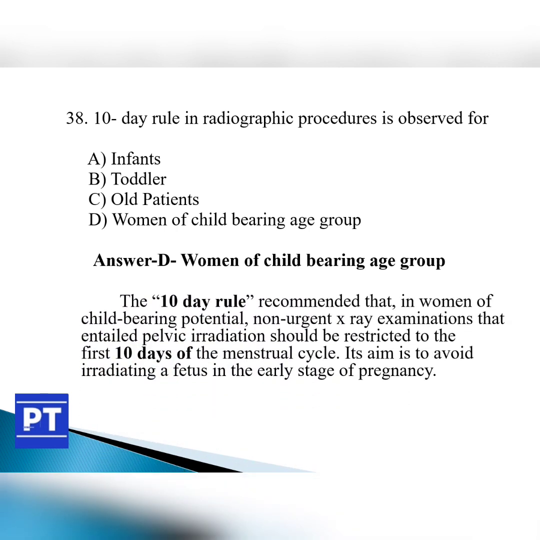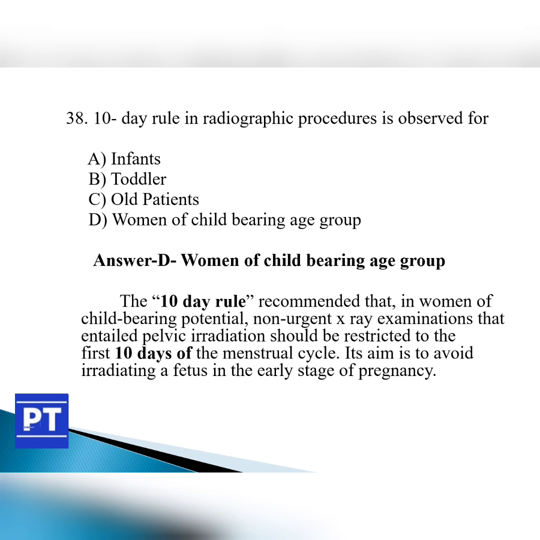The 10-day rule recommended that in women of childbearing potential, non-urgent X-ray examination that entailed pelvic irradiation should be restricted to the first 10 days of the menstrual cycle, and its aim is to avoid irradiating a fetus in the early stage of pregnancy.